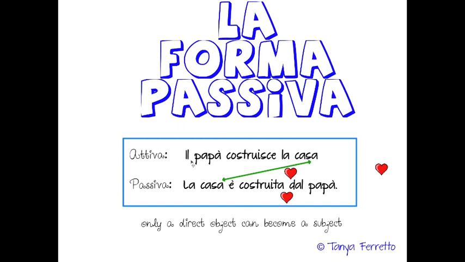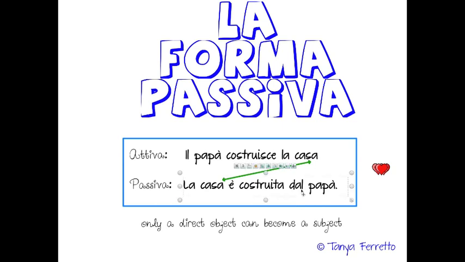Il papà costruisce la casa. So la casa è costruita dal papà. So dad builds the house. Subject, verb, object. Or the house is built by dad. So although he's the one who does the action, he's not the subject anymore.